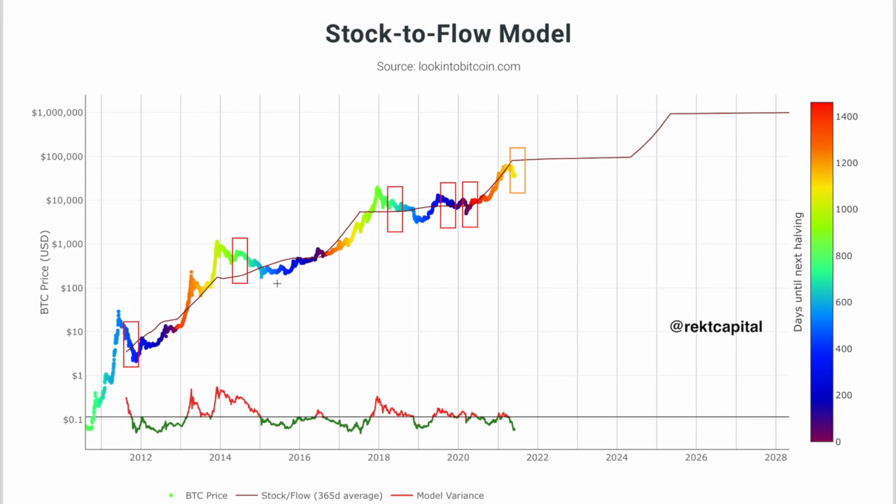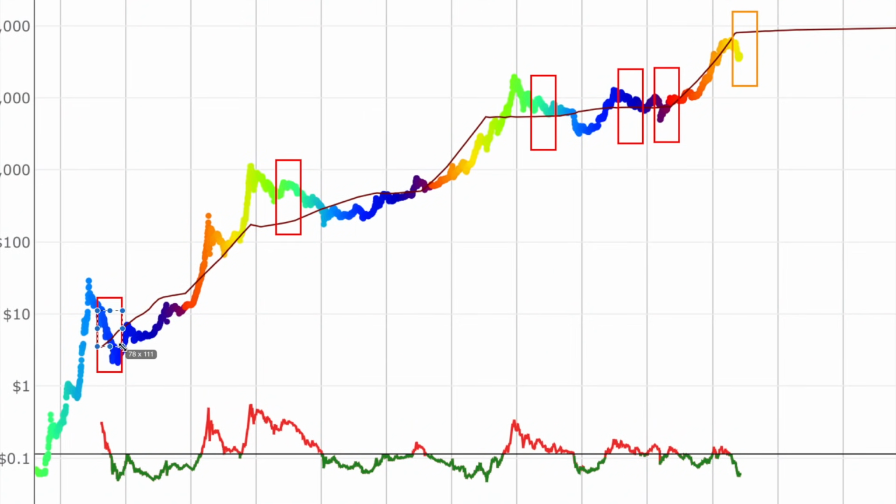And very, very simply, in the context of the stock to flow model, Bitcoin's price above the stock to flow line is where we're seeing an overextended bull market. And below the stock to flow line, we're seeing an overextended bear market or downtrend. So right over here, whenever we see that death cross occur during this period and we see price decline below the stock to flow line, we're entering an oversold region where we're reaching the maximum point of financial opportunity. And conversely, if we deviate towards the upside beyond the stock to flow line, then that's where we're entering the point of maximum financial risk because we're overextending in that bull market.